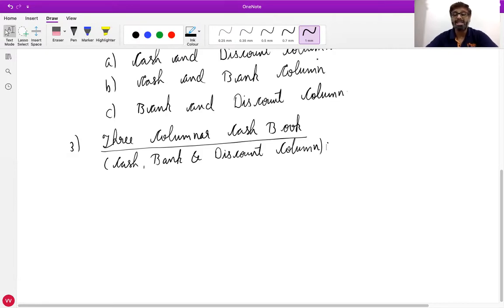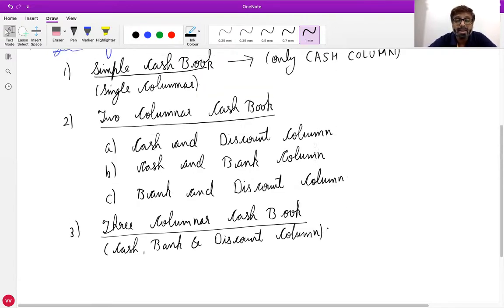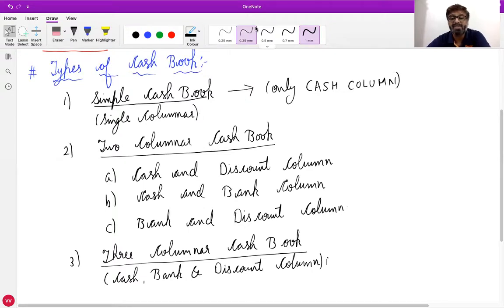Is everyone clear with the various types of cash book? Any doubt in it? No, sir.